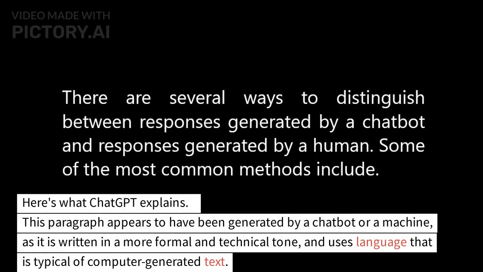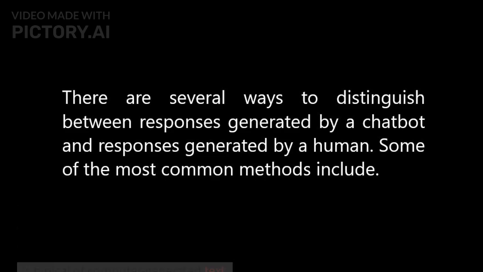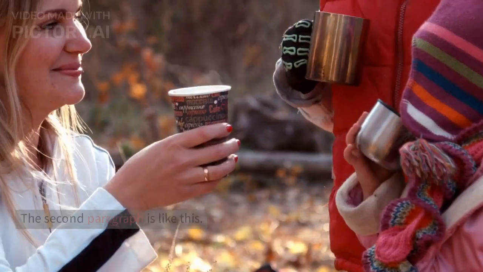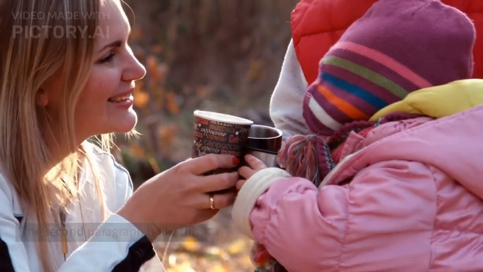Here's what ChatGPT explains. This paragraph appears to have been generated by a chatbot or a machine, as it is written in a more formal and technical tone, and uses language that is typical of computer-generated text. The information presented is clear and concise, but lacks the personal touch and individuality that is often present in human writing. The second paragraph is like this.